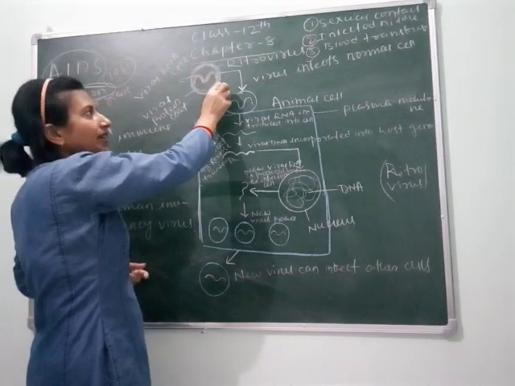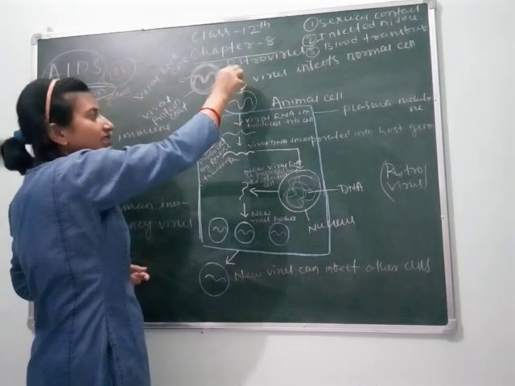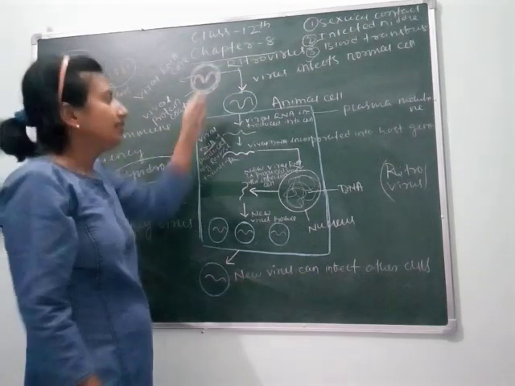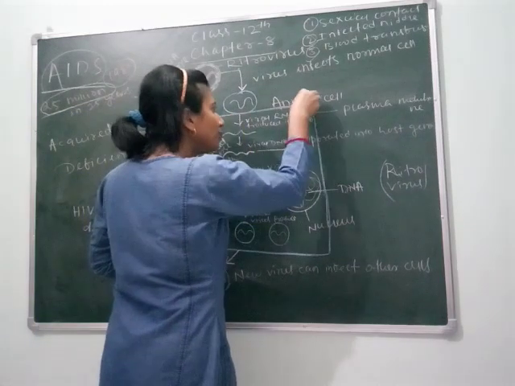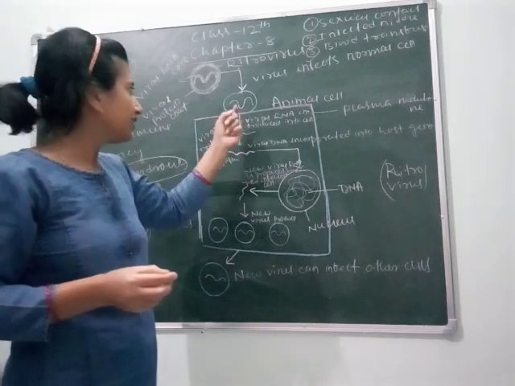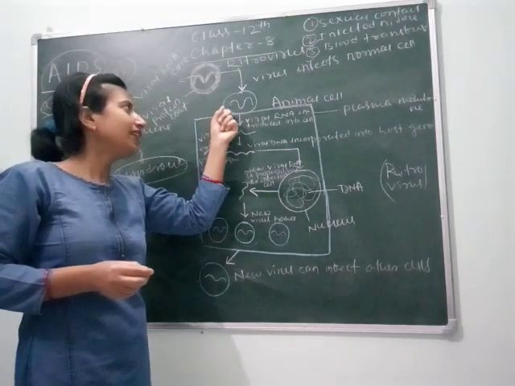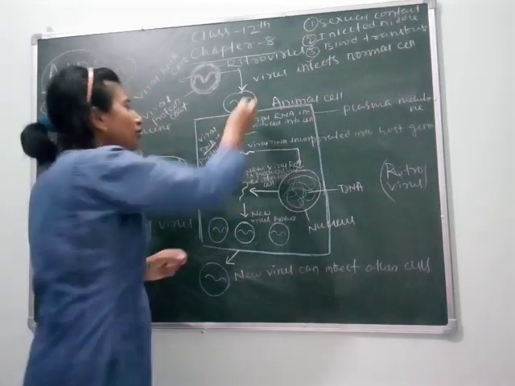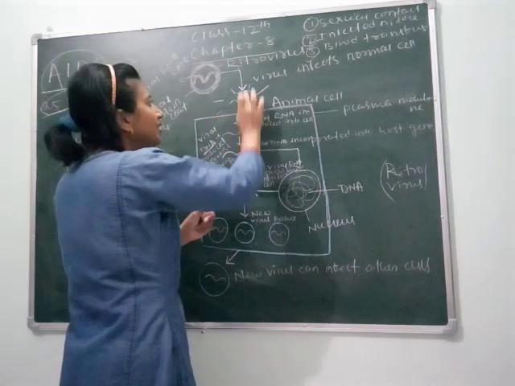So next what happened? This is the retrovirus. Then this virus infects a normal cell, so it gets entry into the animal cell. Before the retrovirus gets entry into the animal cell, it has to remove its protein coat. Means this coat will be removed.